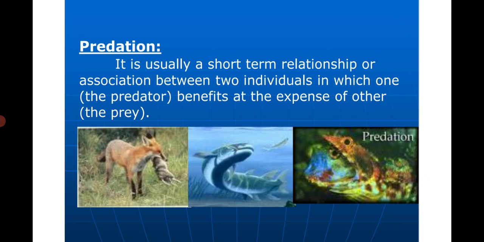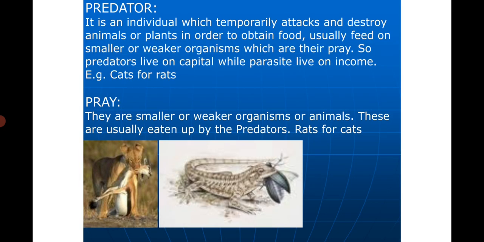Besides these important types of animal association, there is yet one other example of association, that is predation. It is usually a short-term relationship between two individuals in which one, the predator, benefits at the expense of the other, the prey. So, a predator is an individual which temporarily attacks and destroys animals to obtain food. It usually feeds on the smaller, weaker organisms which are its prey. So, predators live on capital while parasites live on the income. An example of predator and prey is the cat and the rats. Prey are the smaller, weaker organisms or animals, which are usually eaten by the predators.